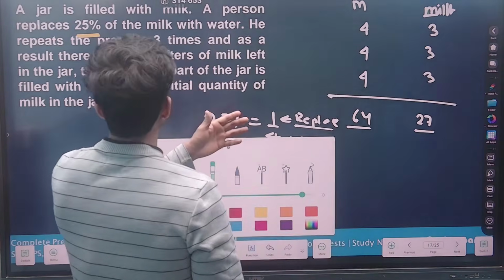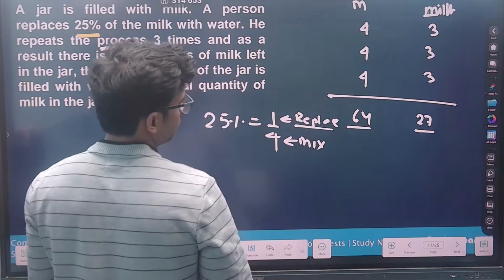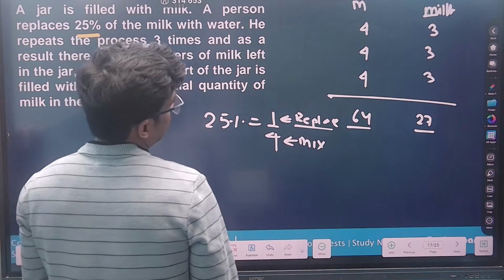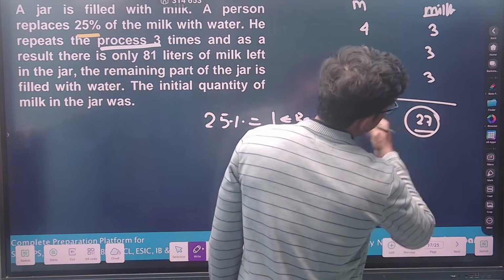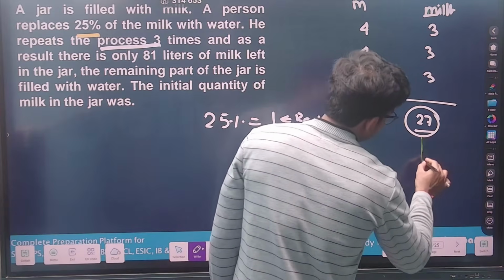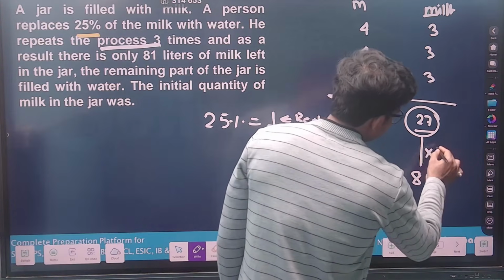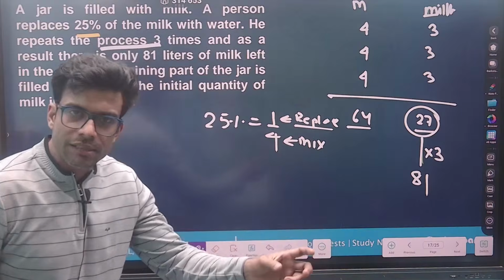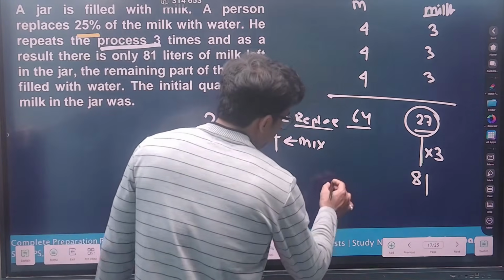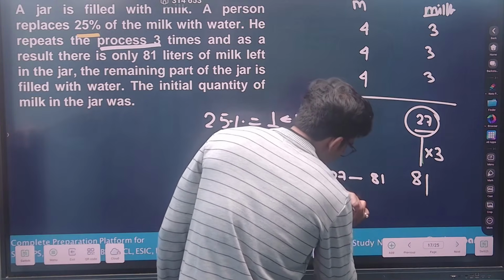3 times. Yes, I am going for 3 times only. Sorry. There is only 81 liters of milk left, according to the question. 81 left. Multiplier is 3. Yes or no? Try to understand. Multiplier is 3. Right? So if you don't understand, 27 becomes 81, 1 will become 3.